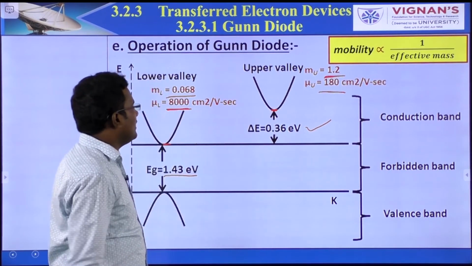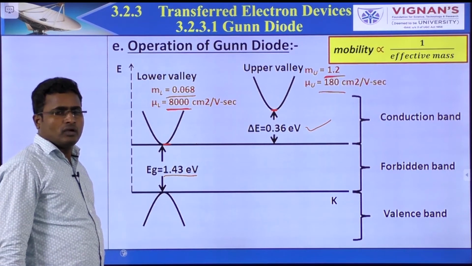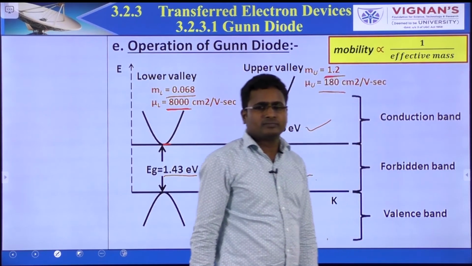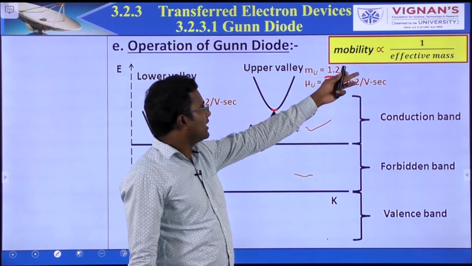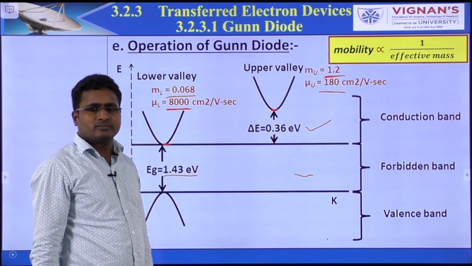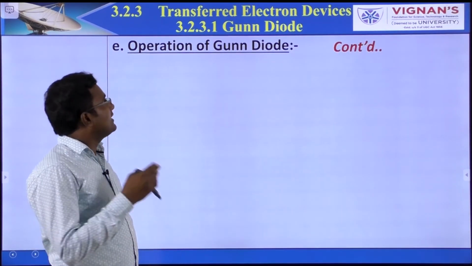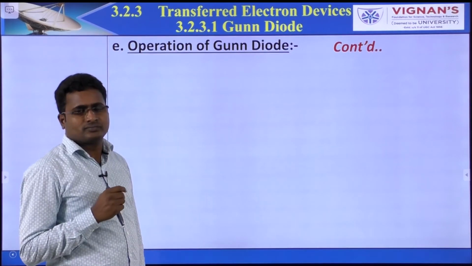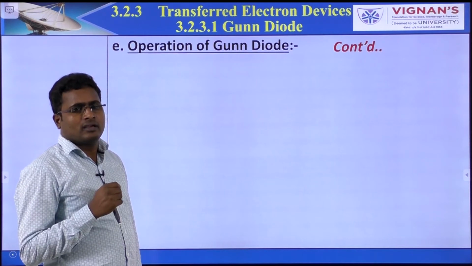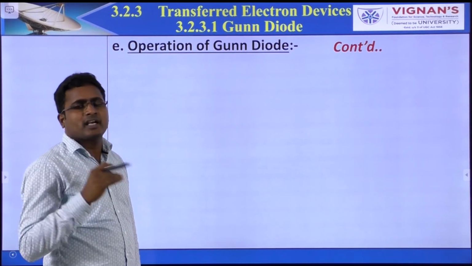Okay, this is about the energy band diagram. We know that mobility is inversely proportional to the effective mass. So based on that condition, there are two valleys, the lower valley and the upper valley. I will explain why it is a transferred electron device. I will take values just from an understanding point of view.